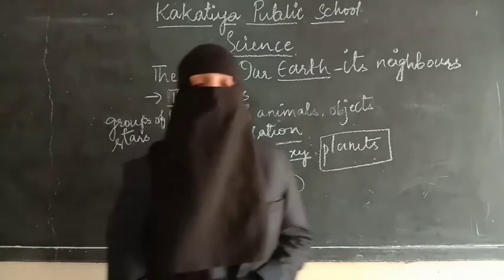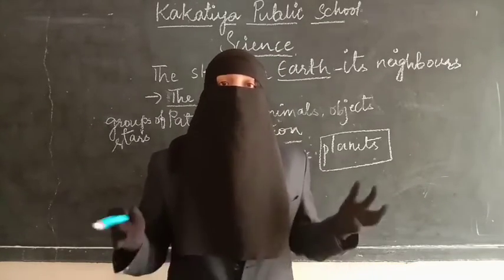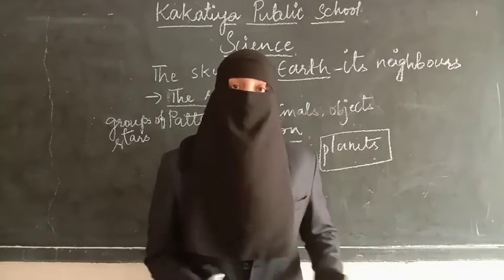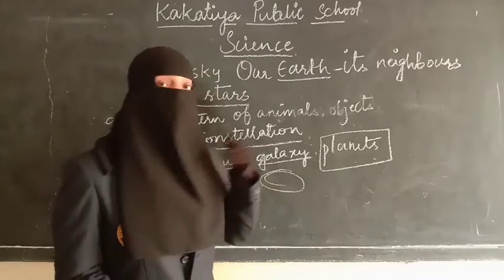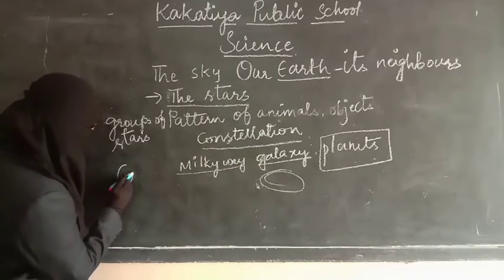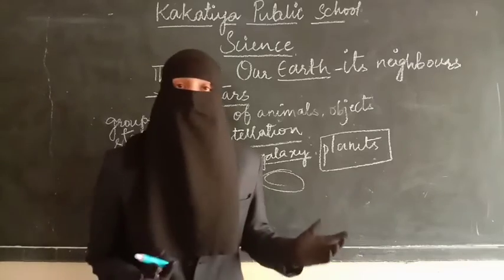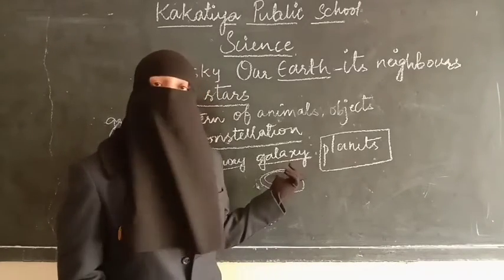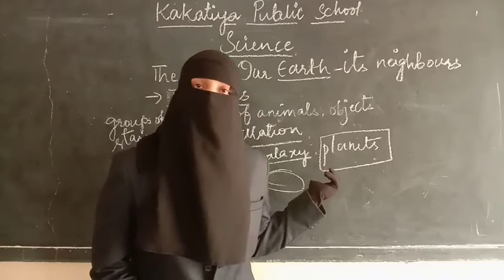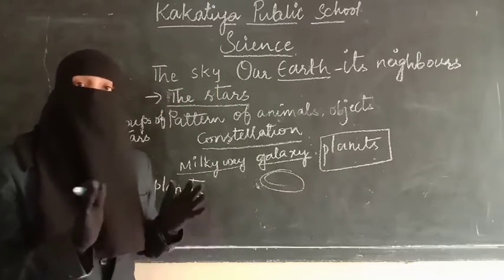It is spiral in shape. It has millions of stars as well as different solar systems. So we live in one solar system. That solar system has one star, that is the sun. There are 9 planets. So we live in which galaxy? Milky Way galaxy. Milky Way galaxy has the sun and there were 9 planets.